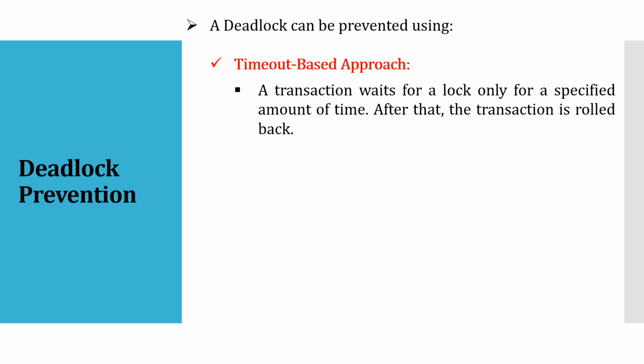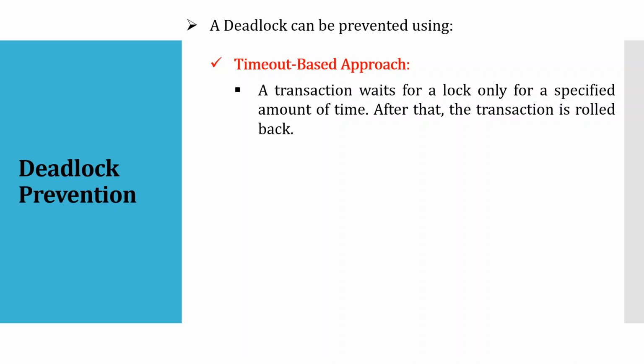So let's say T1 is requiring a resource held by T2. T2 is requiring a resource held by T3, and T3 is requiring a resource held by T1, right? But all the transactions will wait for some amount of time only.